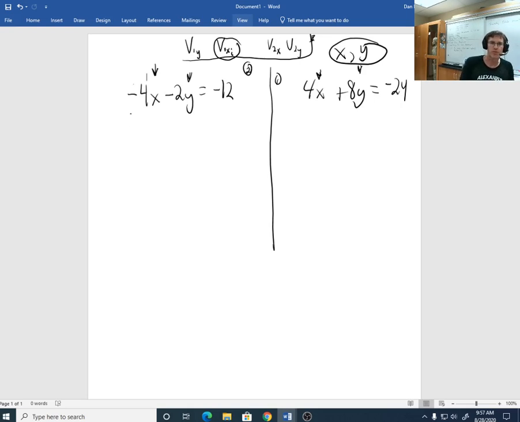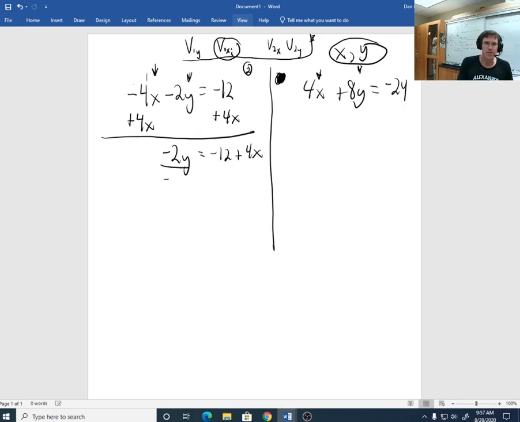So I'm going to pick and solve for y over here. Why y? I don't know. It just seemed like the variable I wanted to go for. Could you have solved over this equation over here? Absolutely. You could pick x and solve for x over here. It doesn't matter. Pick a variable that you think is the easiest to solve for in any of the equations, and then solve for it first. Okay, so now we have negative 2y equals negative 12 plus 4x. Divide by negative 2. Okay, we have y equals 6 plus a negative 2x. Alright, there we go. And now we can package it and send it over here.